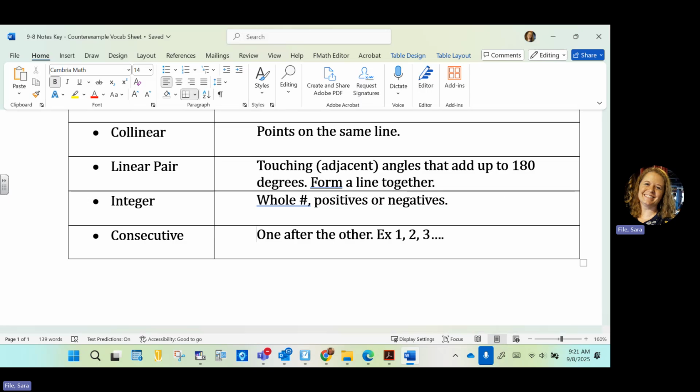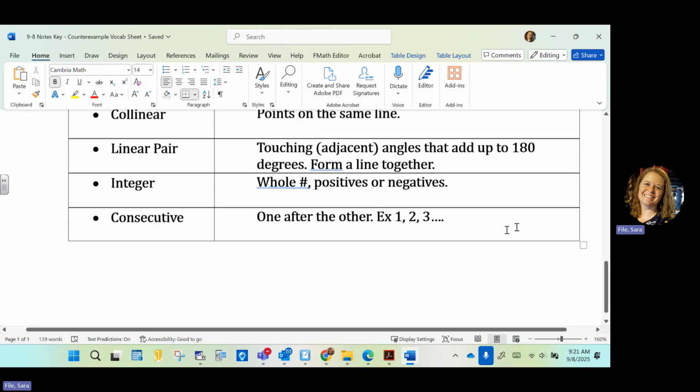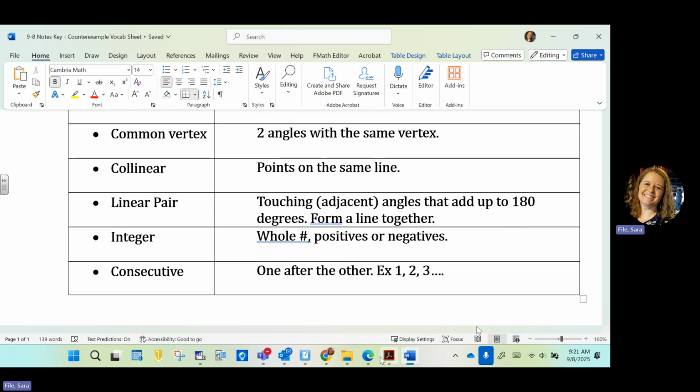All right, do we feel okay about these definitions? Yes? Okay. Is consecutive kind of like an integer? Well, consecutive is just the adjective. This example is integer. But consecutive just means in a row, one right after the other.